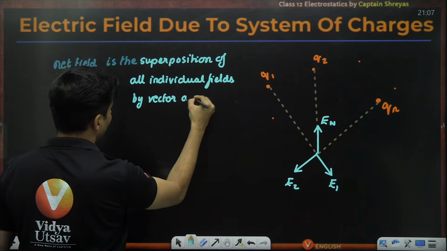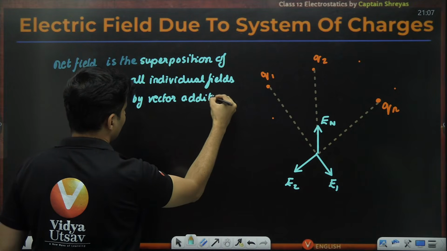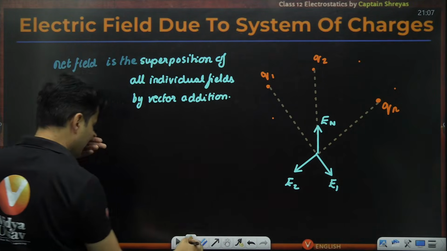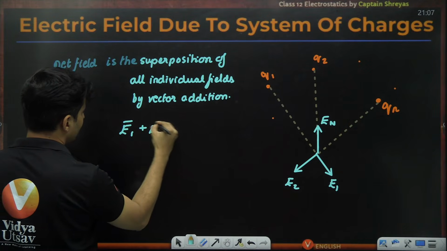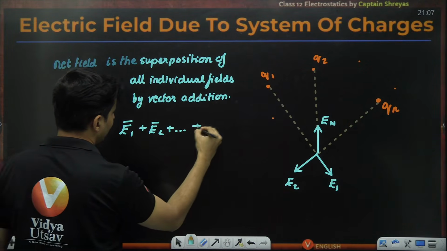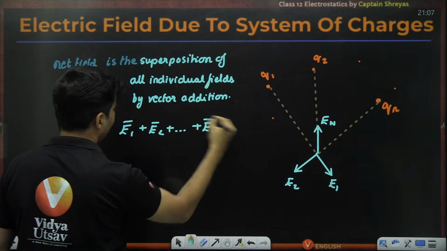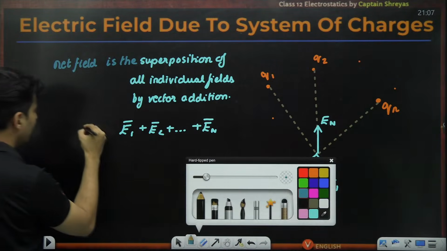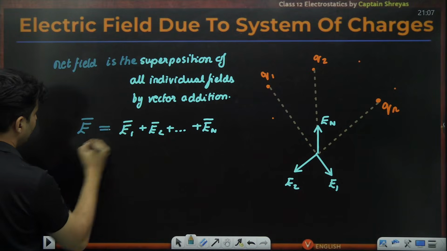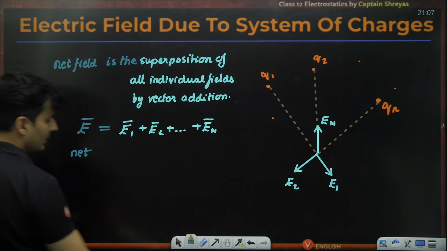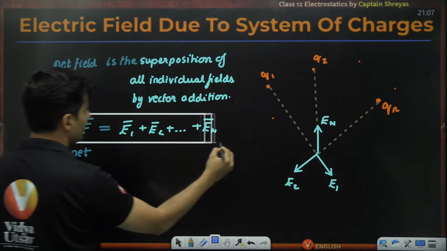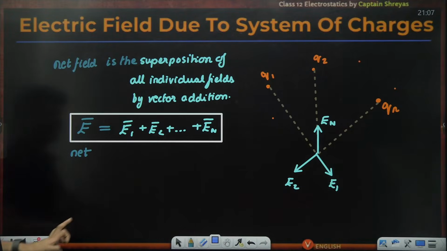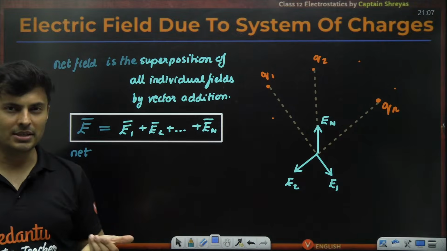Very, very important, because they are all vectors, so you need to consider the direction also. So if you take E1 vector plus E2 vector, like that till En vector, what you are going to get is the net electric field. Simple. Vector addition has to be done because there are multiple charges. This is called the superposition principle when there are multiple charges.